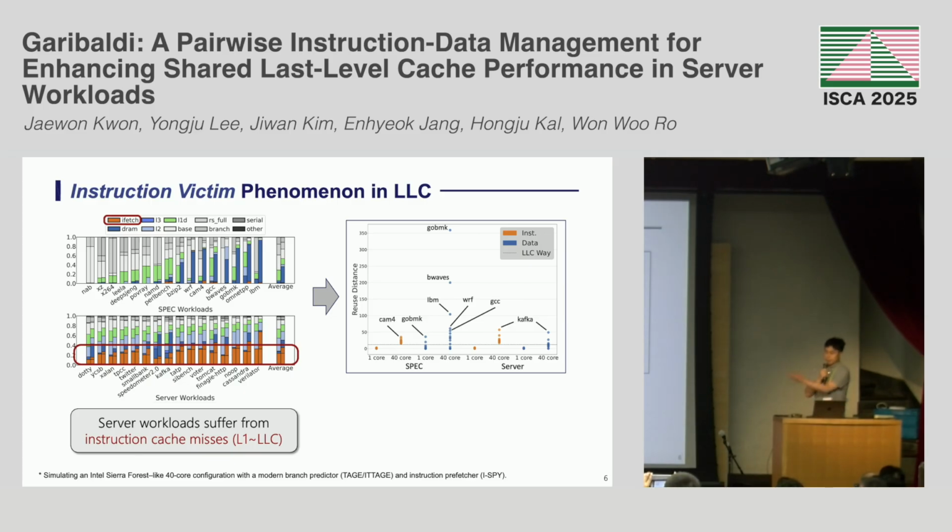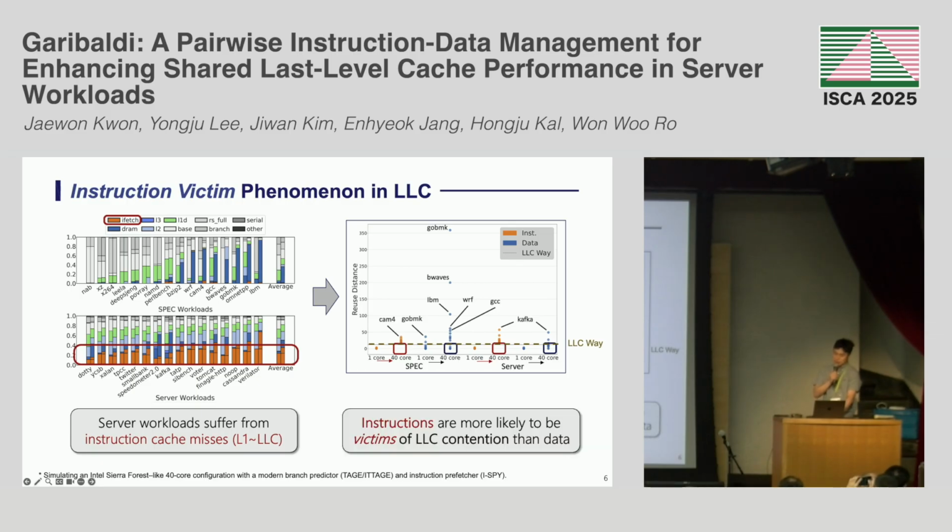The right-hand figure illustrates how the contention from increasing core counts affects the caching of instruction and data lines. Here, reuse distance counts the number of distinct accesses to the set of the shared LLC between two hits to the same line. As the core count increases to 40, the average reuse distance of instruction lines exceeds the LLC associativity in all workloads, whereas for data lines, even after the contention, the reuse distance is still under the LLC associativity. Thus, instructions are more likely to be victims of LLC contention than data.